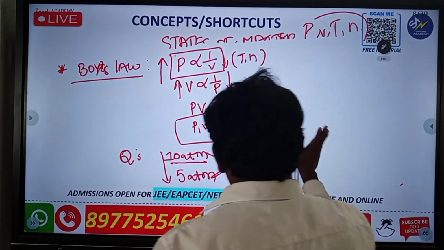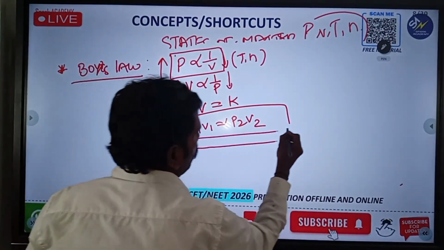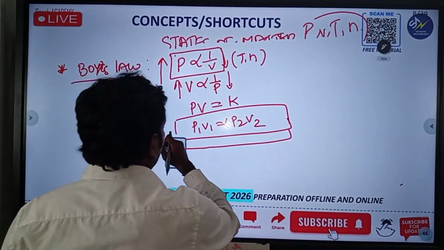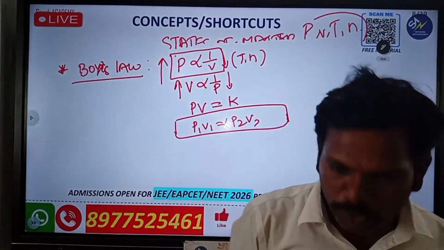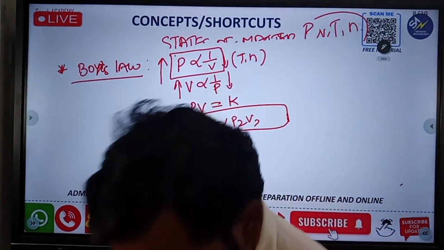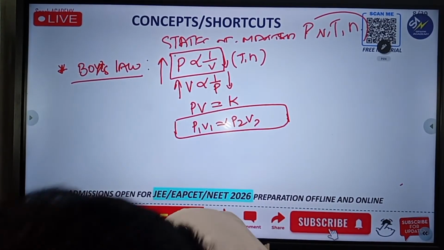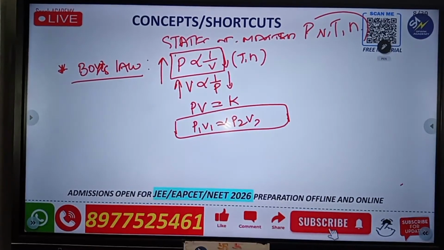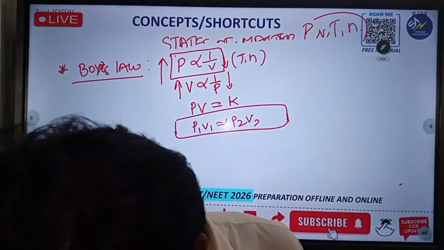Okay, clear. You have to do that, but you have to remember this one. Very important: P1 V1 is equal to P2 V2. This is the formula. Let's go for any questions now. Please ask me, all of you.